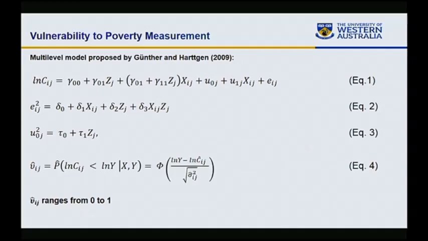So we secure these error terms, the household level error term, and regress it on a set of household and community characteristics, and the community level error term on community characteristics, to get our idiosyncratic variance and community variance. And then we simply replace this here to get our desired outcome variable, which is vulnerability to idiosyncratic shock or vulnerability to covariate shock.